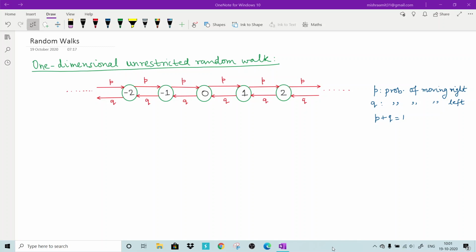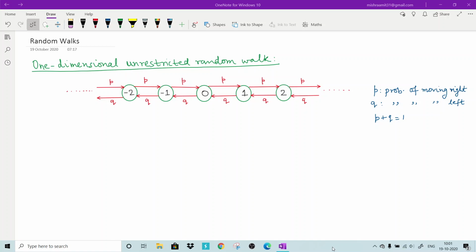So it is a Markov chain, and now you can see that movement from any state to any state is possible. If you want to go from 0 to 7, you can go 0 to 1, 1 to 2, 2 to 3, 3 to 4, 4 to 5, 5 to 6 and 6 to 7. Similarly, you can go from 7 to 3 or anywhere. So every state communicates with every other state. So this chain is actually irreducible.